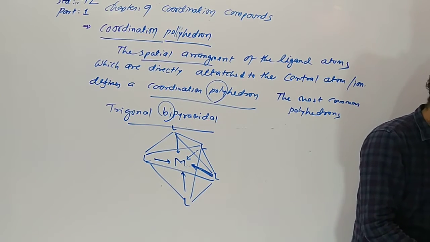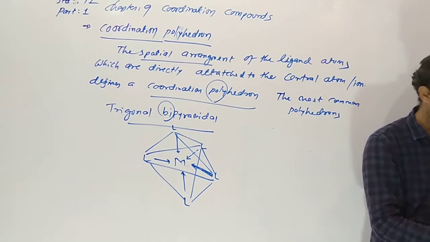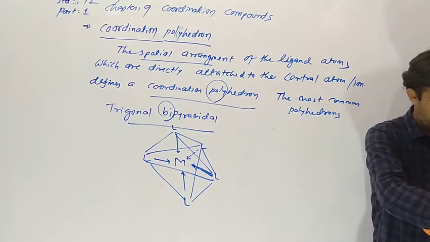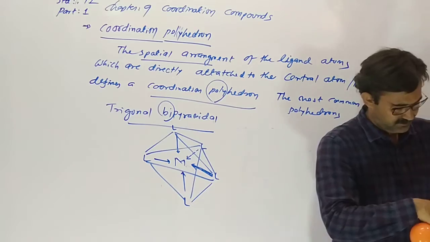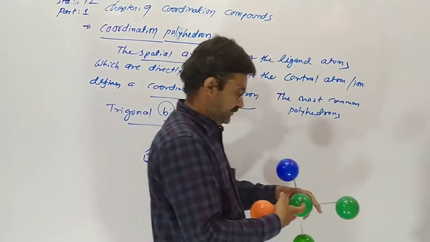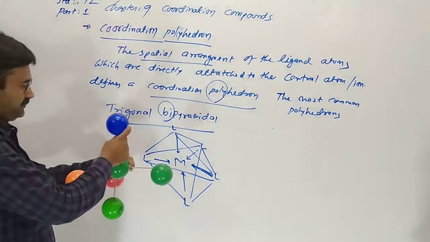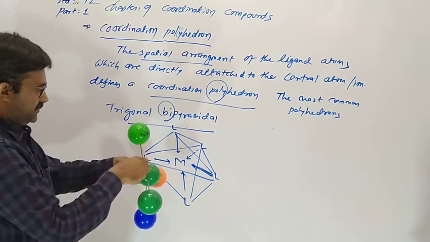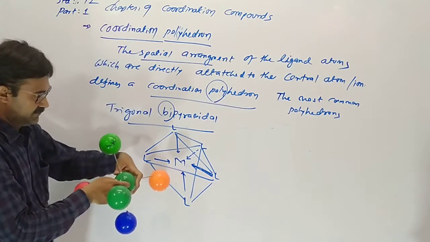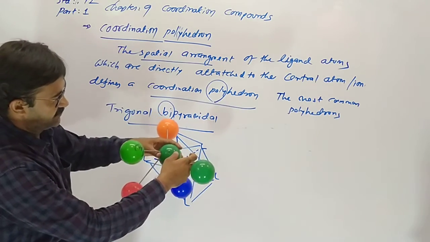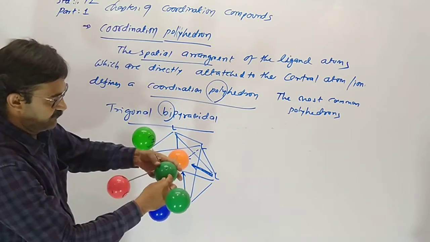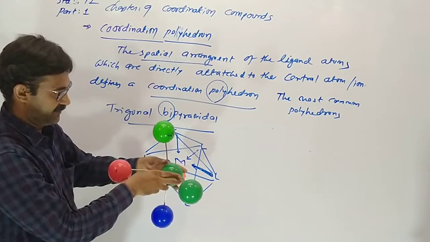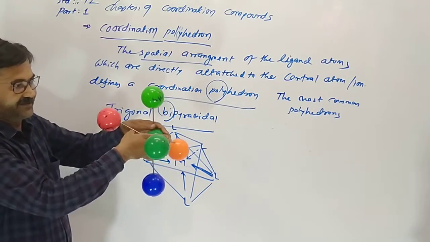So you can see this is our trigonal bipyramidal. Now 3 ligands, 1, 2 and 3, on the same plane make a trigonal. One ligand is upward and one ligand is downward.